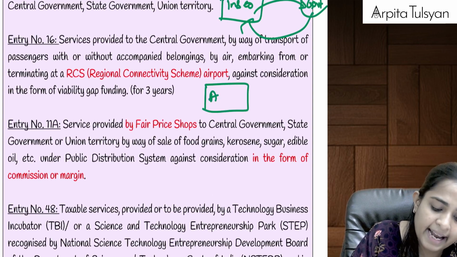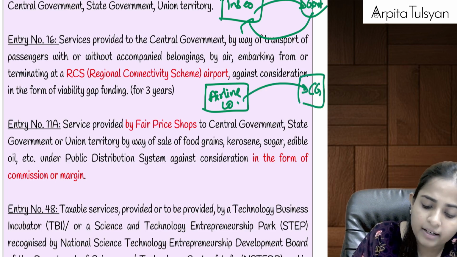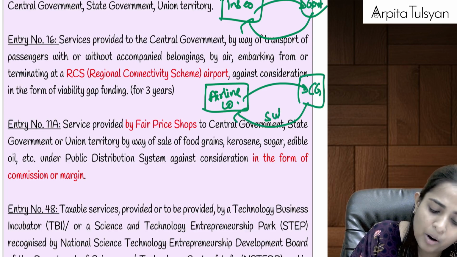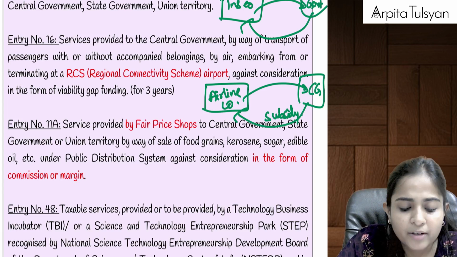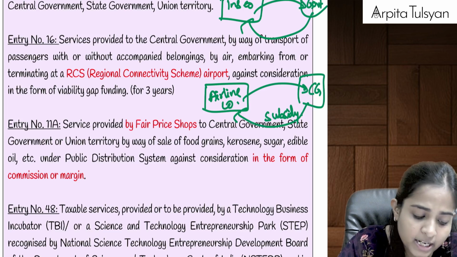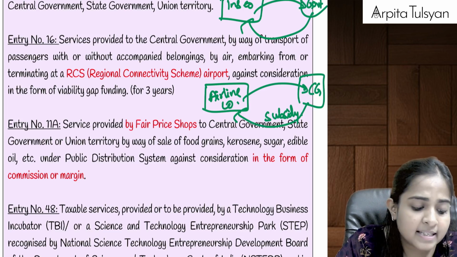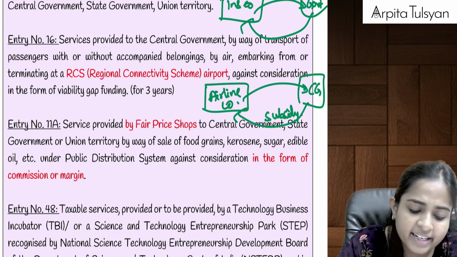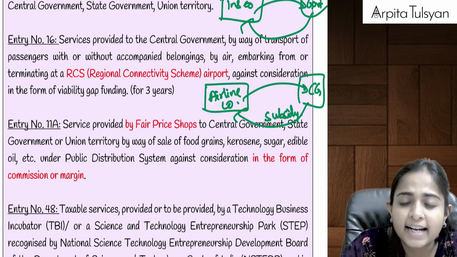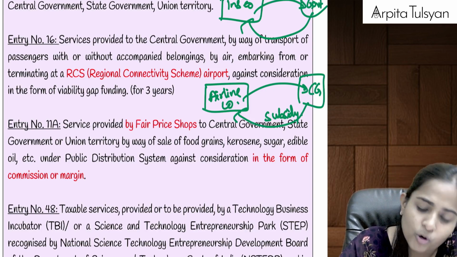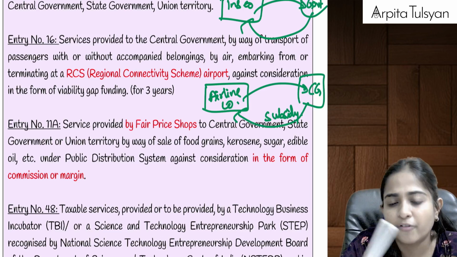Then services provided, let's say there is an airline company. The airline company is providing services to the central government, for which the central government is paying some amount called a subsidy to the airline company. Let's say the government wants to start an airline in some small city, where it wants to start public transport by way of air, but since the travelers are very few, it was not feasible for the airline company to provide it at a normal cost. So the government said that okay, some cost we will bear and some cost you recover from the passengers.